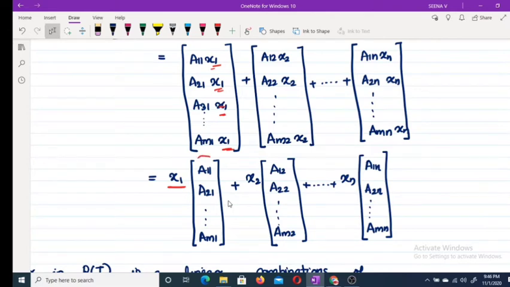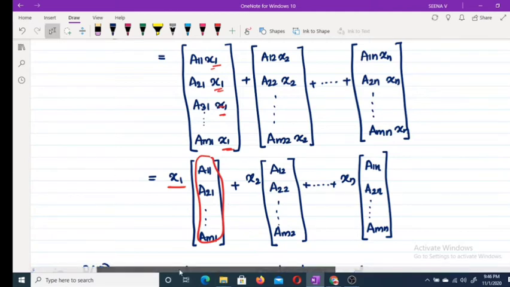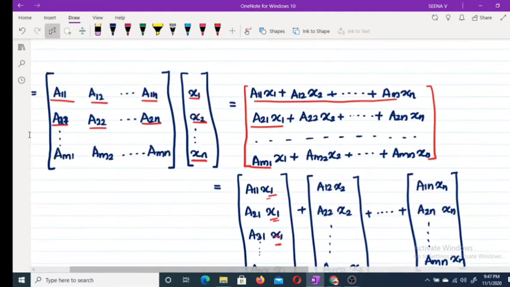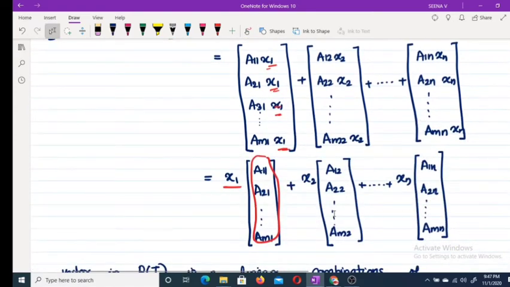If you look at this, this is actually the first column of A, this is the second column of A, and this is the nth column.